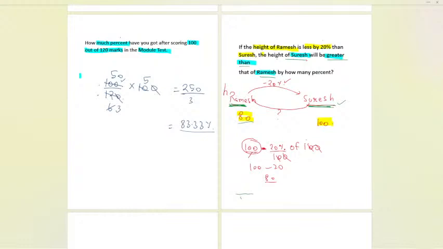And Ramesh's height is like 80. Now in the numerator, I'll take the difference between this 100 and 80. So 100 minus 80, we can do it over here. 100 minus 80, multiplied with what? 100. And that will be what? 20 by 80 over here, multiplied with 100. If I calculate, it will be 25%. I'll get 25% as the answer. So that will be the final answer.